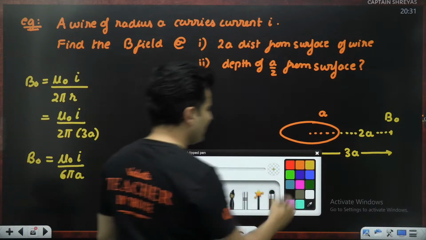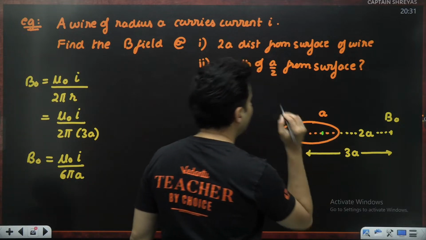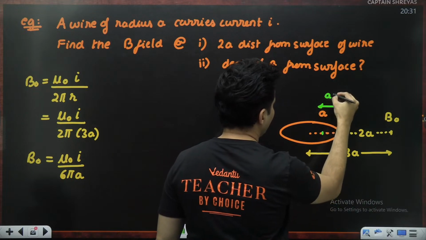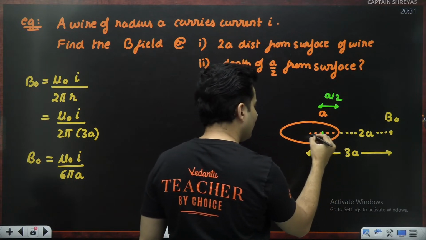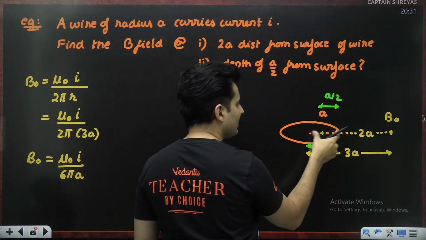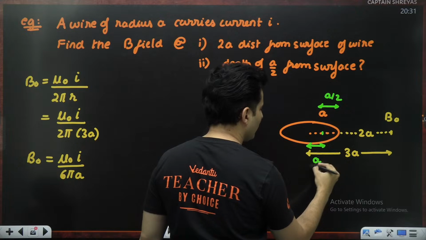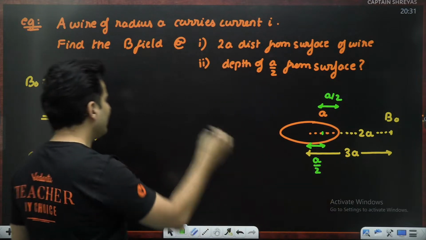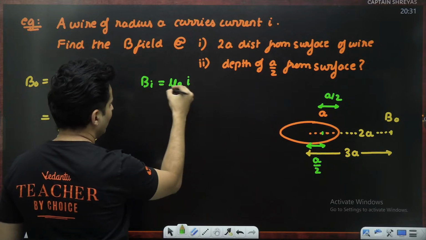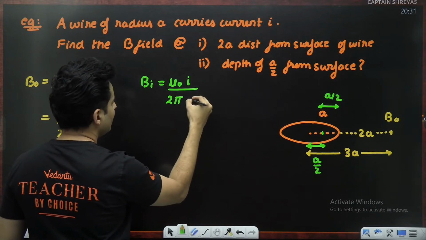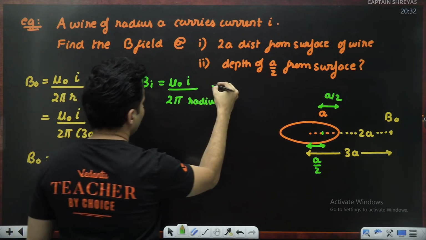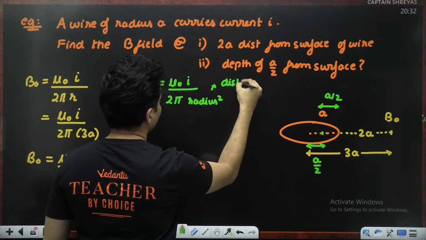But what happens when you are inside? The depth given is a by 2. So if this much is a by 2, from the axis, obviously, if this is a by 2, this is also going to be a by 2. And when you are inside, the formula goes like this: mu naught I divided by 2 pi times the radius of the wire square, multiplied by the distance from the axis.